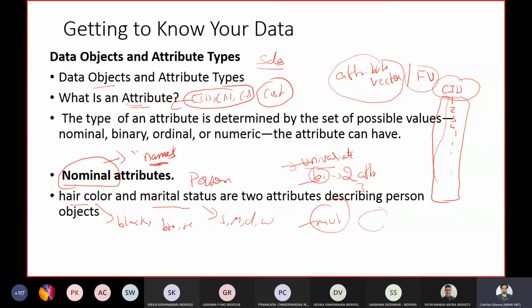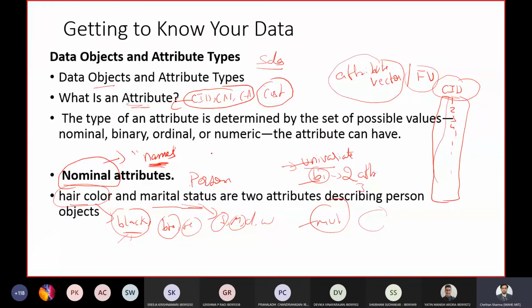As you can see, the values are names. Black is a particular name of a color. Single, you can tell it's a name for a status. Married, again, you're giving a name for the status. So attributes for which the values are related to names somehow, those types of attributes are called nominal attributes.